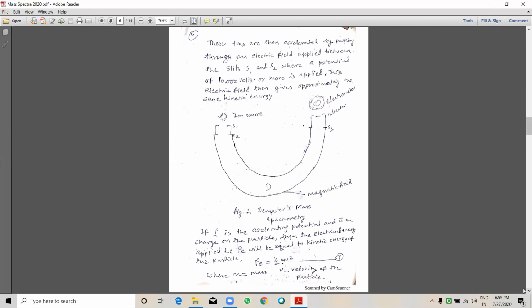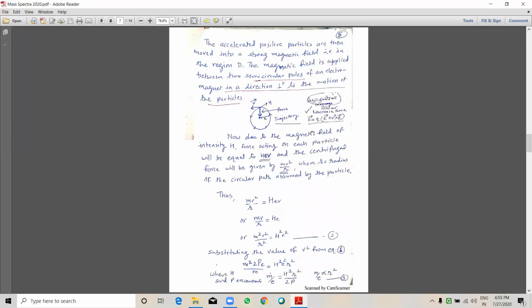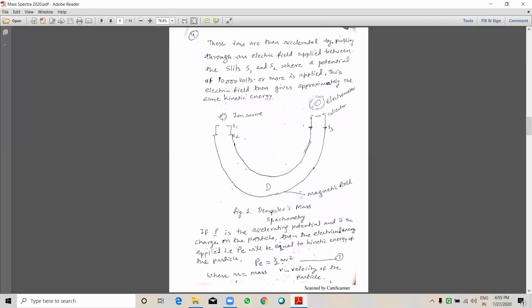Suppose P is the accelerating potential and e is the charge on the particle. Then the electrical energy applied, that is Pe, will be equal to the kinetic energy of the particle. So Pe is equal to 1/2 mv squared, where m is the mass and v is the velocity of the particle.